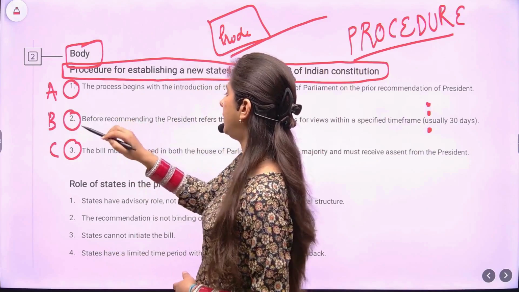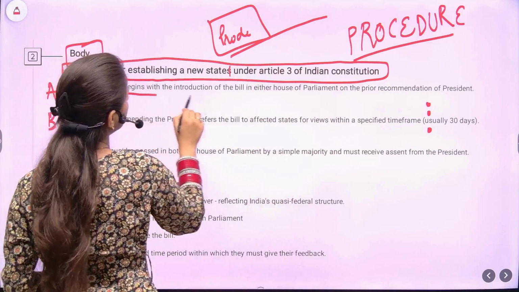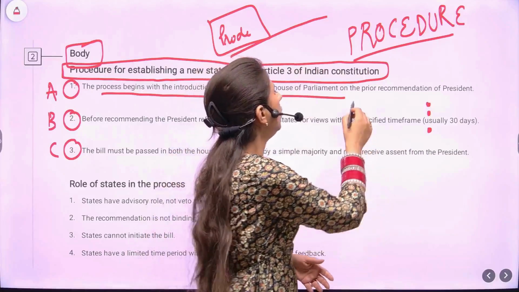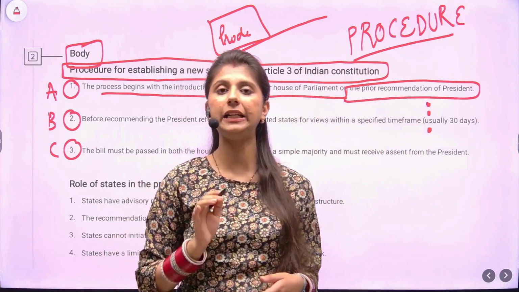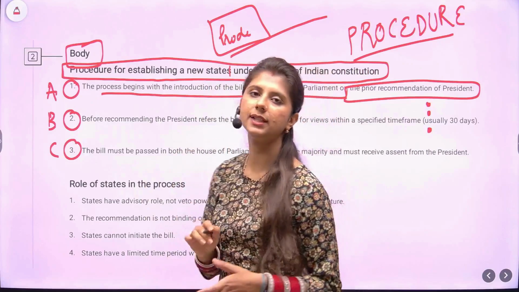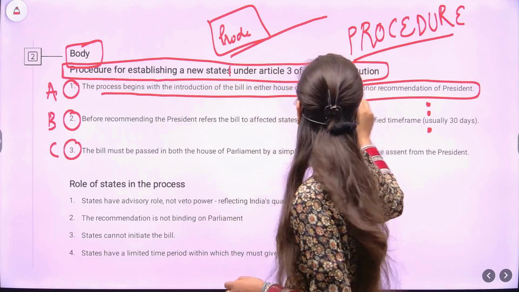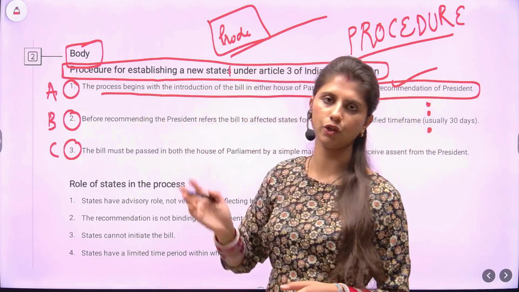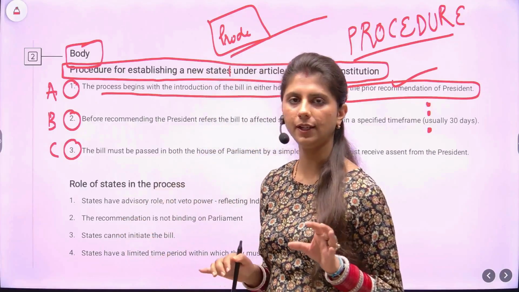So the first point here is, the process begins. We'll start with the beginning, of course. The process begins with the introduction of a bill in either house of the parliament on the prior recommendation of the president. You are not going to skip any detail while writing the answer. Do not just feel, okay, the word limit is breaching, I need to cut it down. No. Mention all the key details. Here, prior recommendation of the president. So the process will begin after the introduction of the bill in either house of the parliament with the president's prior recommendation.